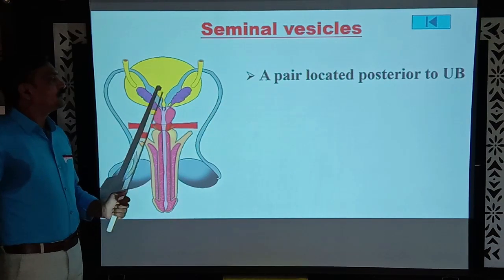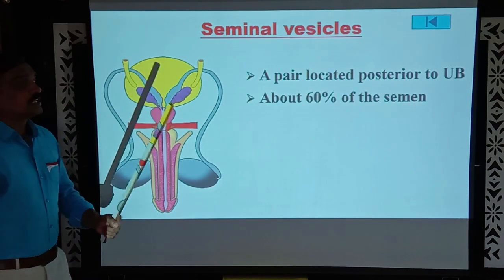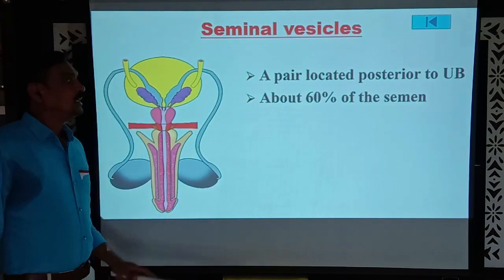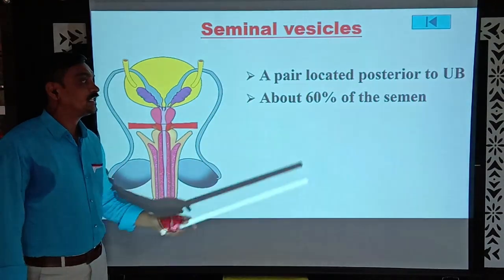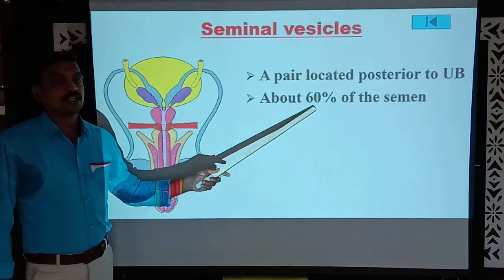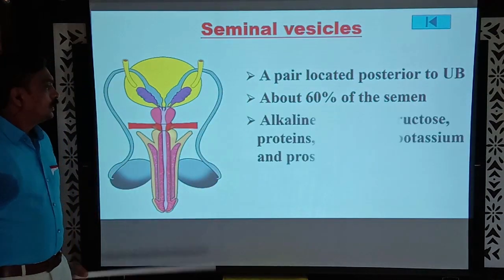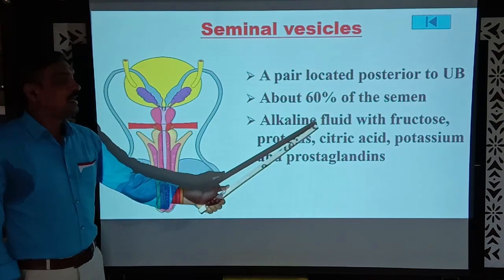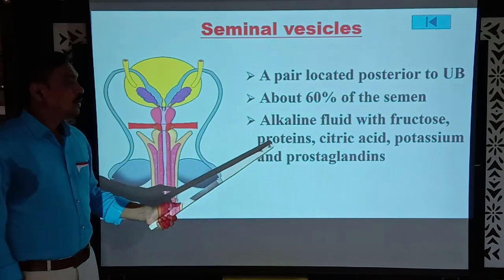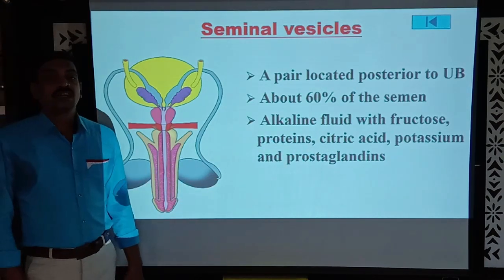Here you can clearly observe these seminal vesicles. About 60% of the semen is because of the secretions of these seminal vesicles. Okay, this seminal vesicular fluid is an alkaline fluid with fructose, proteins, citric acid, potassium and prostaglandins.